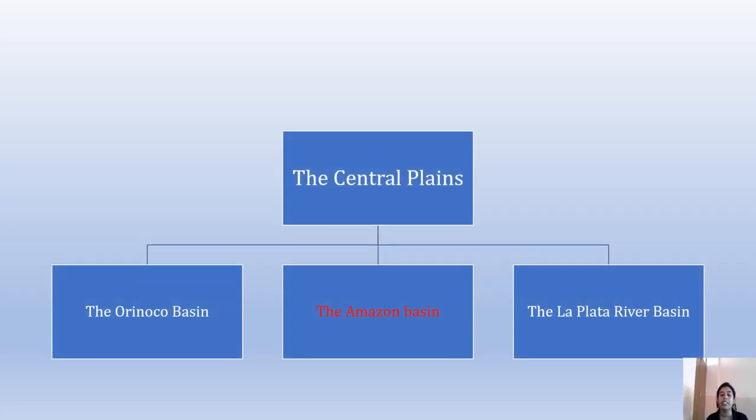Next to this, we will discuss the Amazon Basin. This basin is drained by the Amazon River and its numerous tributaries. It is the largest river in the world in terms of volume of its water, and the second largest in length after the Nile. The Amazon River originates from Peru. This river basin has an area of rainforest known as selvas, which mostly comprises hardwood trees.